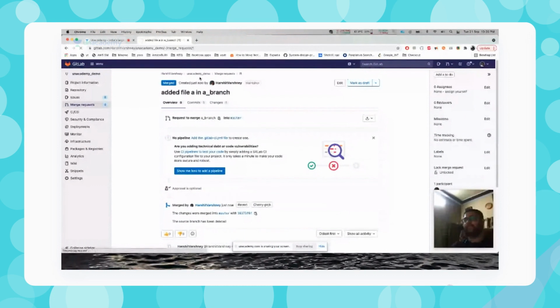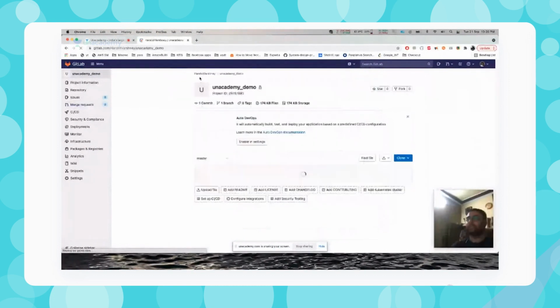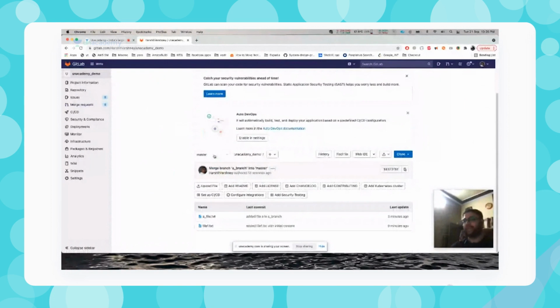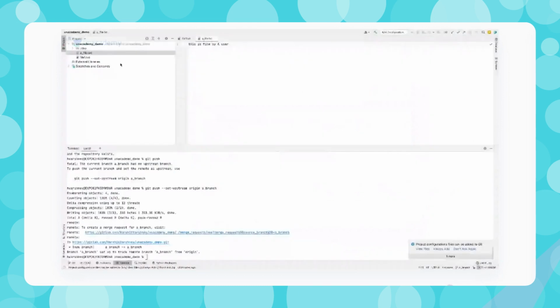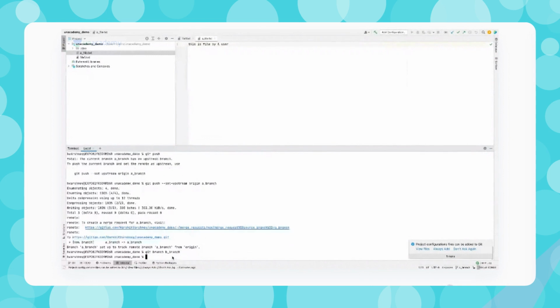In the demo project, if I select the master branch, then both the files should reflect over here. So if I'm on master branch, both the commits are reflecting, so I'm having file.txt as well as file1.txt. But on my local machine I'm having two files. Now let's say I moved on and create another branch. So let's create another branch, maybe B branch. Okay, and now let's say I want to add a B file.